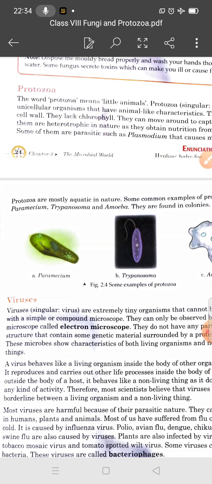Students, they are unicellular microscopic organisms and possess features similar to animals. They are also heterotrophic and can move around to obtain their food.